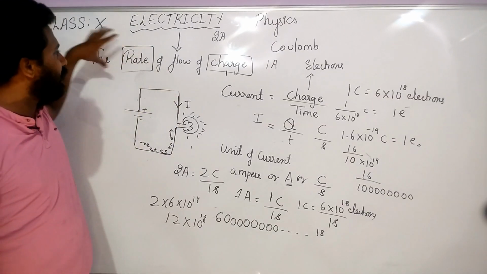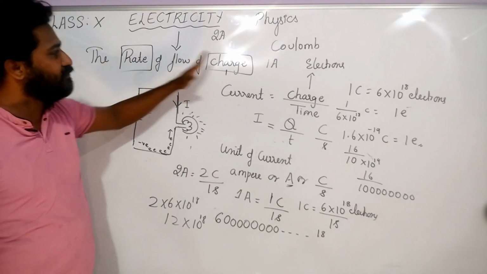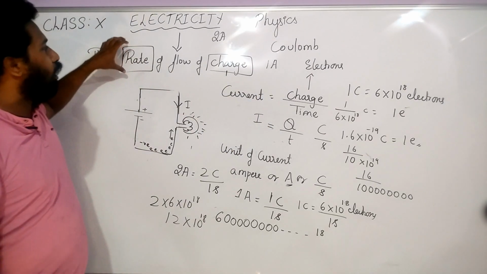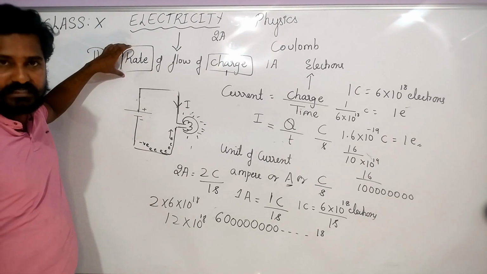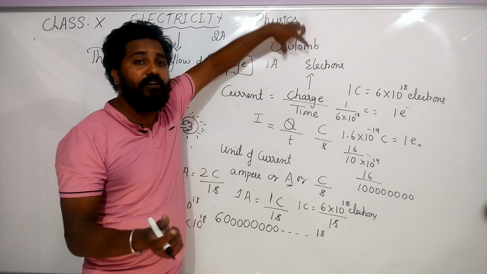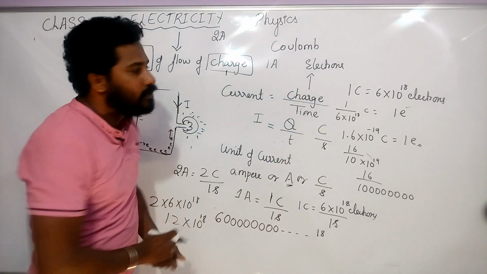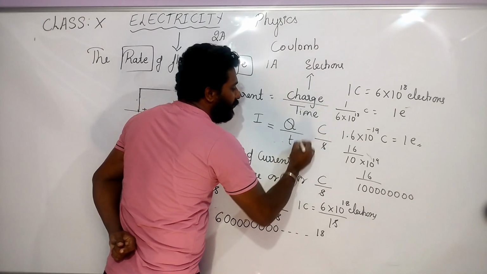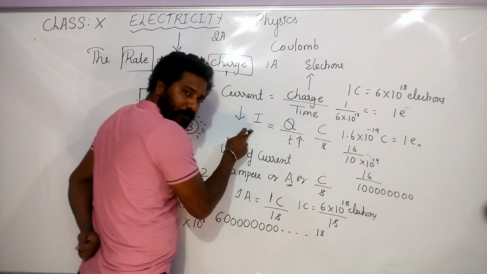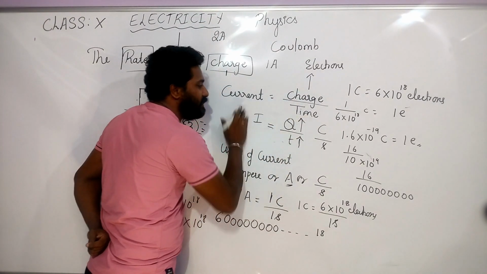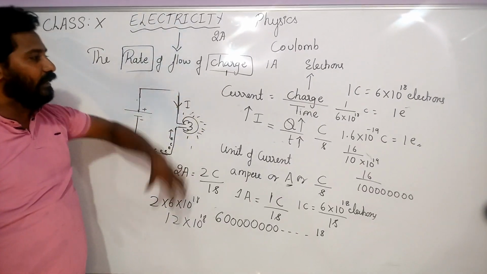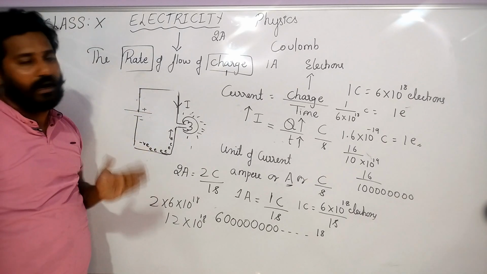So, did you understand what is current? The definition of current is the rate of flow of charge. What do you mean by rate? Whenever you compare something with time, it is called a rate. Here I am comparing the flow of charge, that is electrons, with time. Time is inversely related to current. As the time increases, current decreases. Charge is directly proportional to current. As the charge increases, current also increases. These are the things you want to know about current.